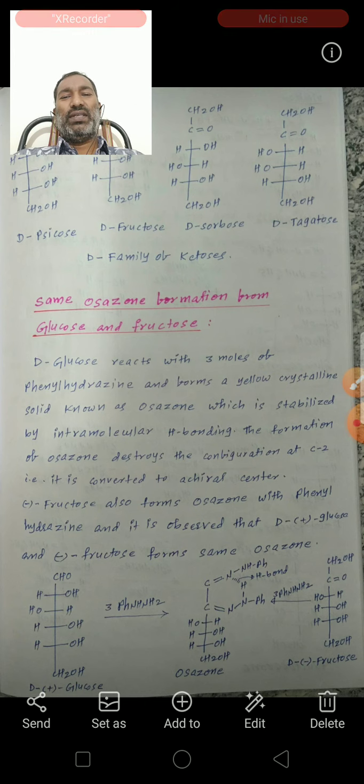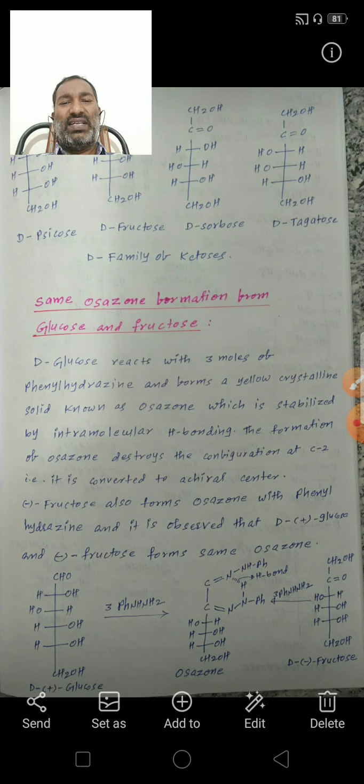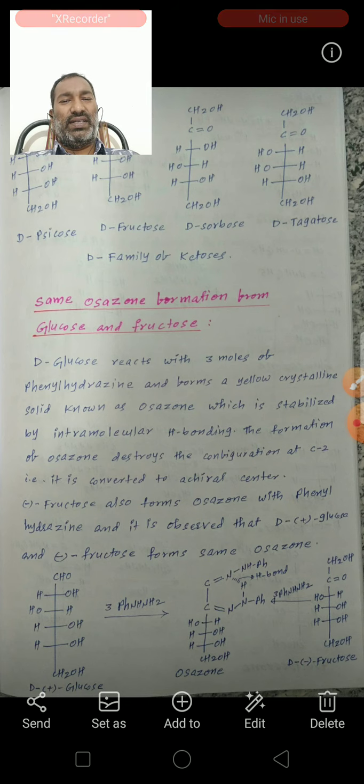The formation of osazone destroys the configuration at C2, that is, it converts the chiral center to an achiral center at the C2 carbon.